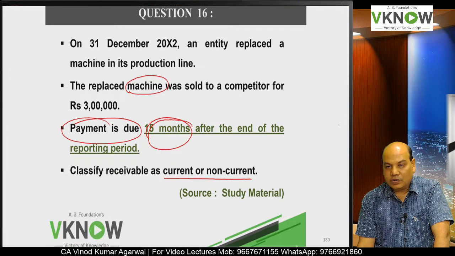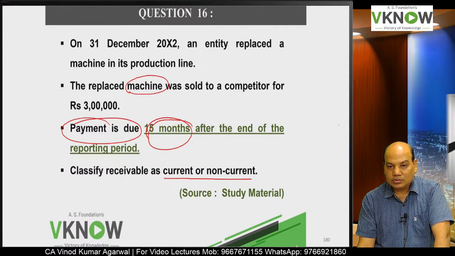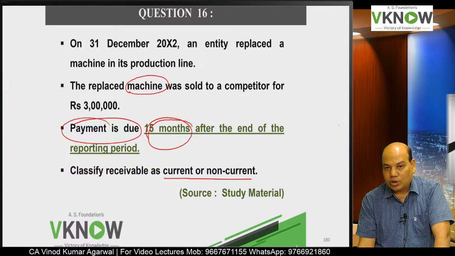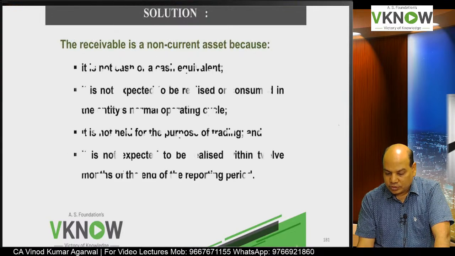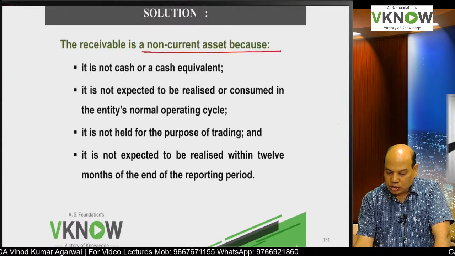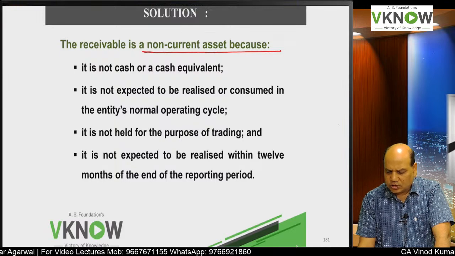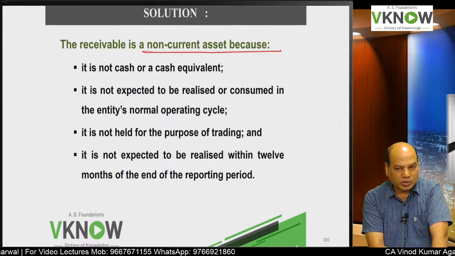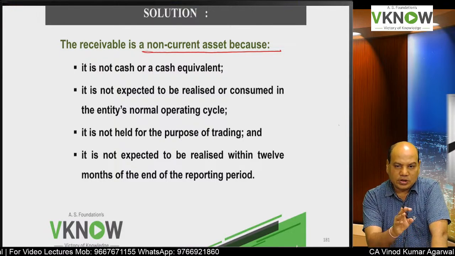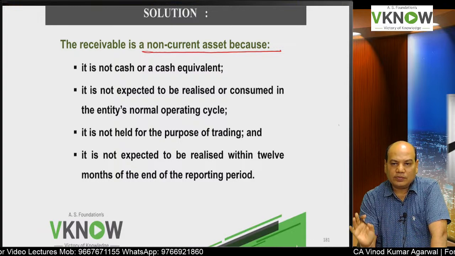If nothing is given about the operating cycle period, then we will take 12 months as the cutoff date, and the answer will be non-current asset. Operating cycle condition should not be applied. Yes, operating cycle condition is not required to be applied here, because it is the receivable for sale of a machine.